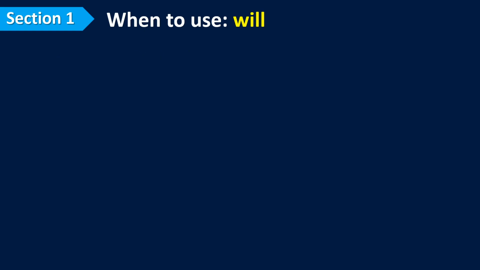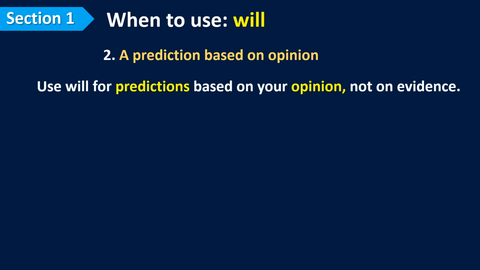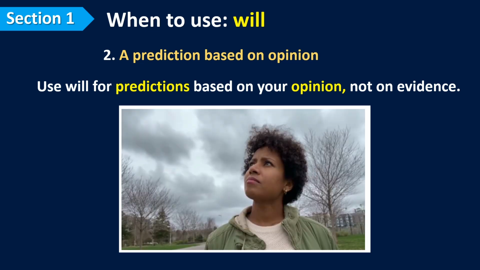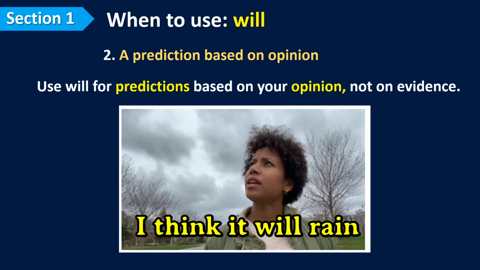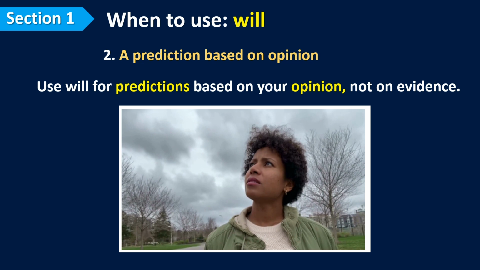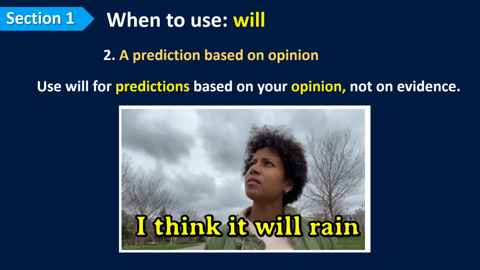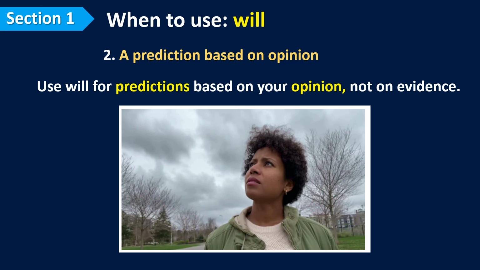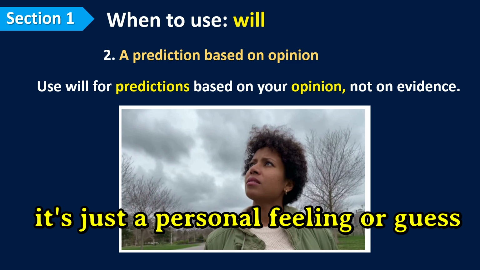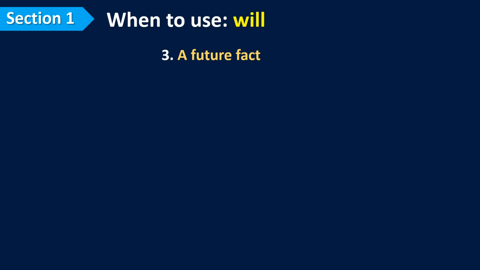The second case, a prediction based on opinion. We also use will for predictions based on our opinions and feelings, not on evidence. For example, I think it will rain. You see that the sky is cloudy, so you say, I think it will rain. So this is your opinion. It's not based on evidence, but just you feel or you think in your opinion from what you can see that it will rain.